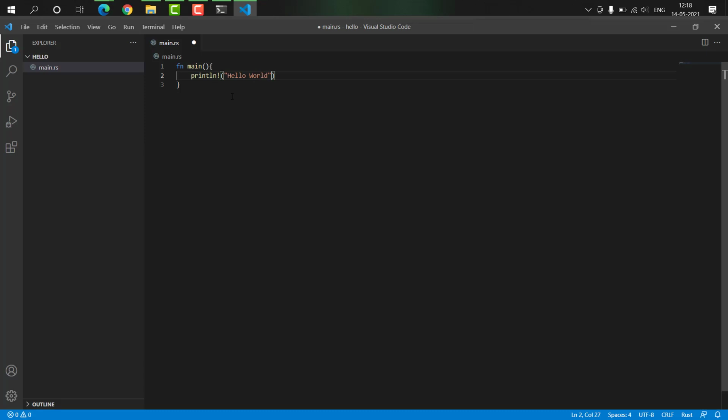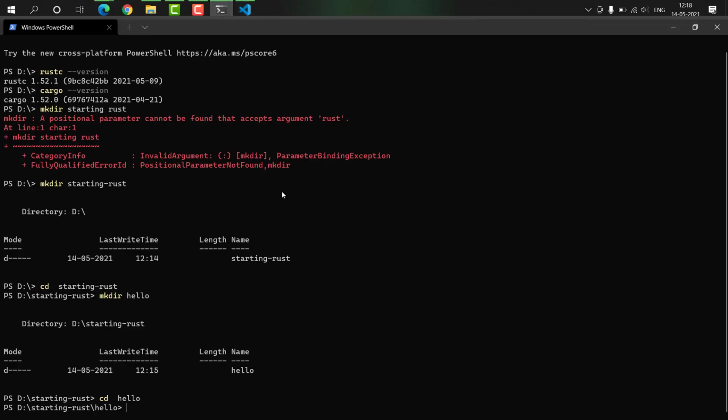Once we are done writing the exact thing we want to print, we end it with a semicolon. That's the way we write in Rust. Alright, we are done here. Just save this file and move back to our terminal.